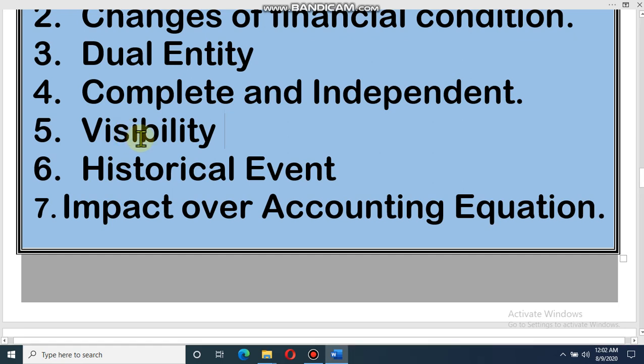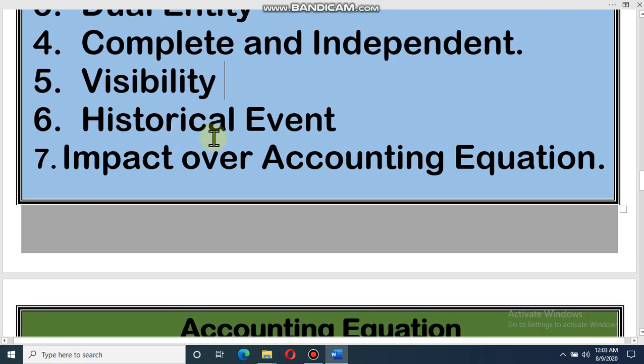Dear student, that means whether a transaction is visible or invisible doesn't matter. But if it changes the financial condition, then it will be a transaction. If it does not change the financial condition, then it will not be a transaction. Dear student, historical event: if any historical event, that means a previous event or next year's event, changes the financial condition, that also is a transaction.